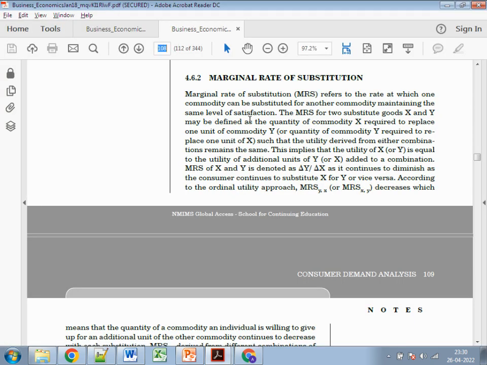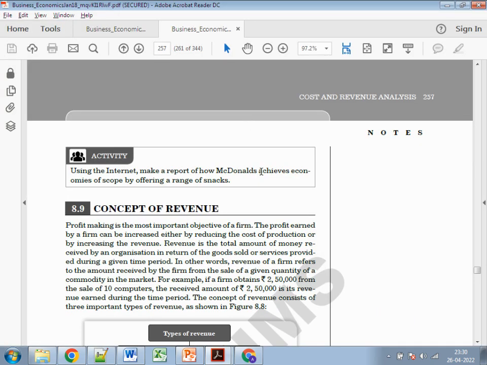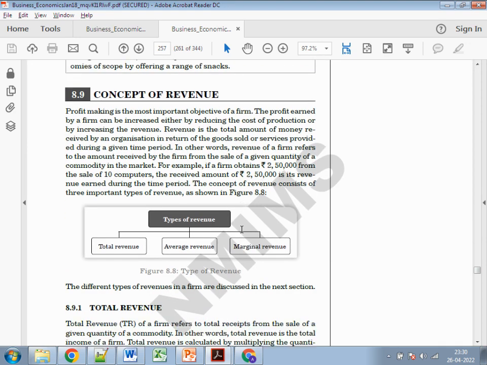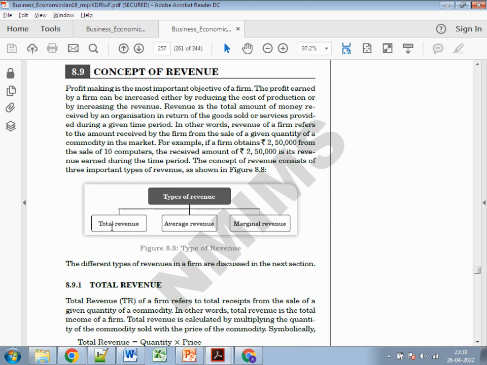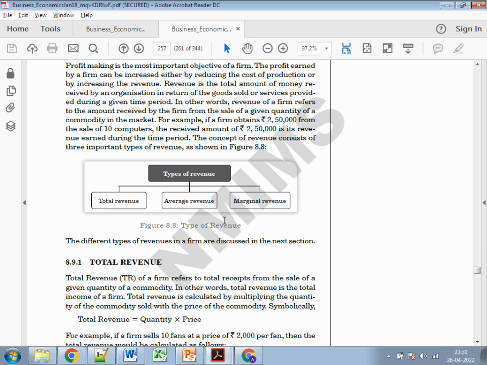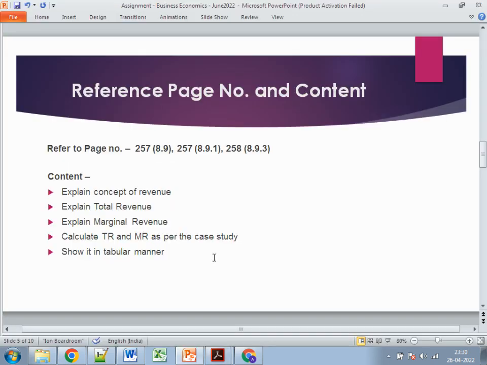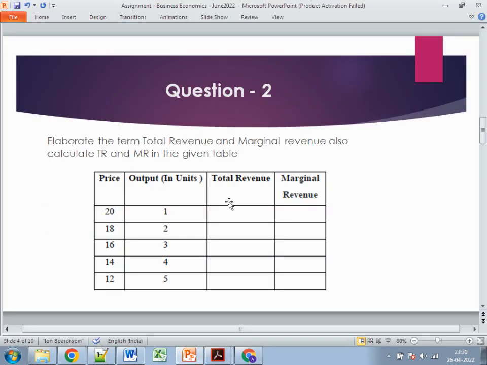What pages do you need to refer to? Go to page number 257. Being a 10 marks question, you can give a brief concept of what revenue is. After that, you can explain the three types of revenue: total revenue, average revenue, and marginal revenue. Then explain 8.9.1, which is total revenue. Total revenue is quantity into price, and if you calculate this, it will be 20, 36, 48, 56, 60.